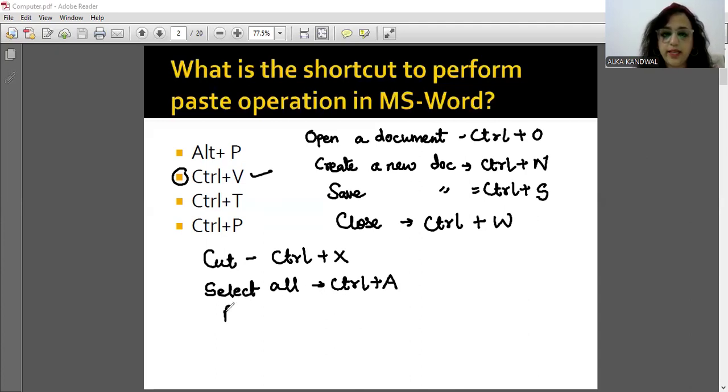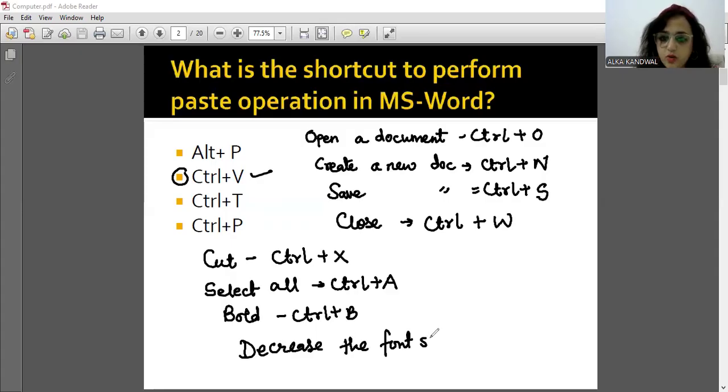For bold, Control plus B. Italic is Control plus I. Underline is Control plus U. If you want to decrease the font size by 1 point, we use Control plus this one.